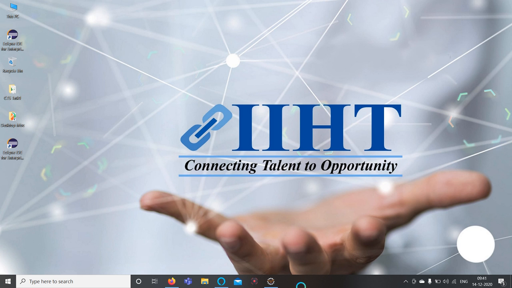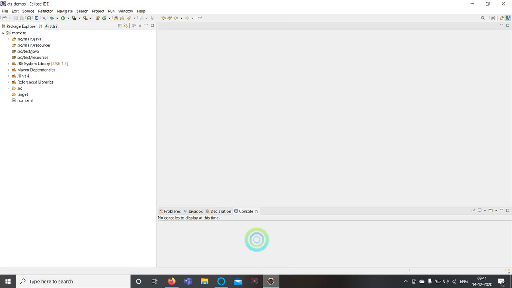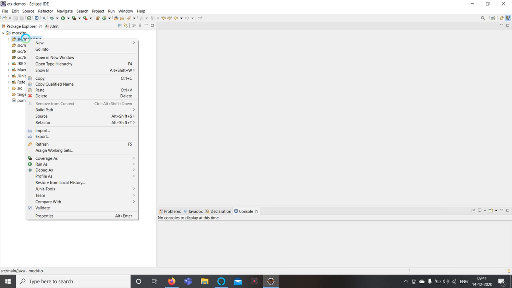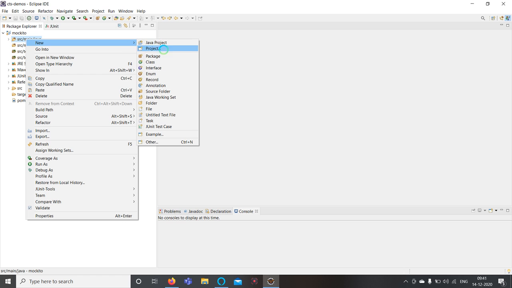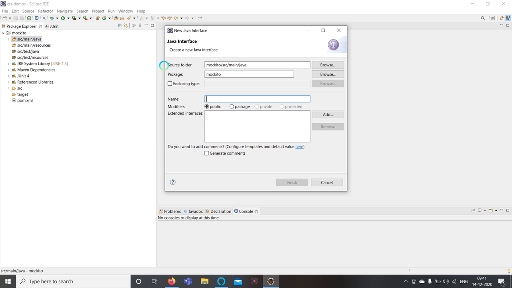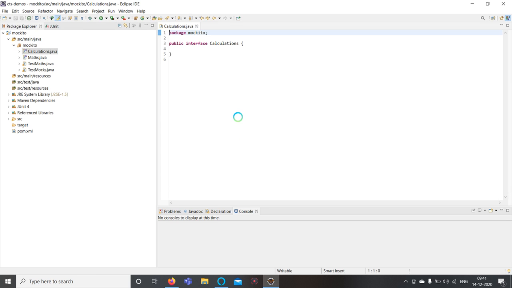So for this, I'll take one simple example to demonstrate. Now I'll create one small interface in order to write some interface methods. I call it Calculations.